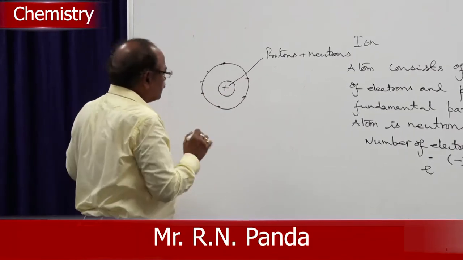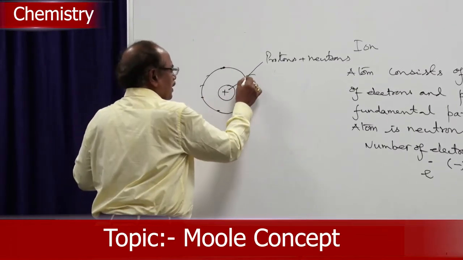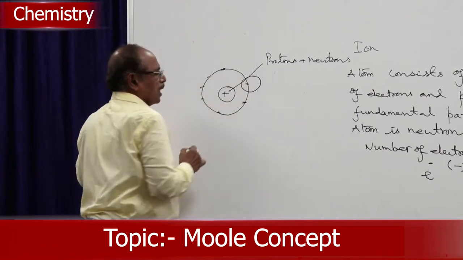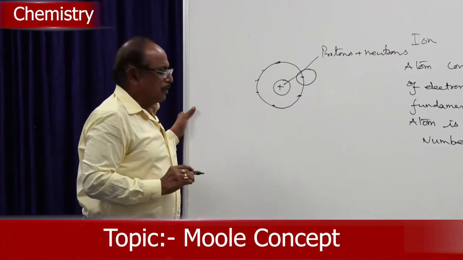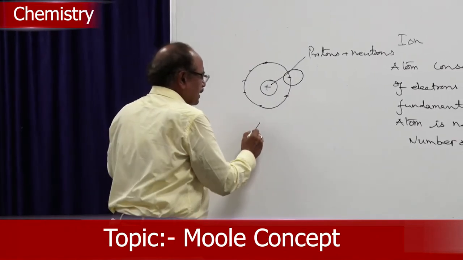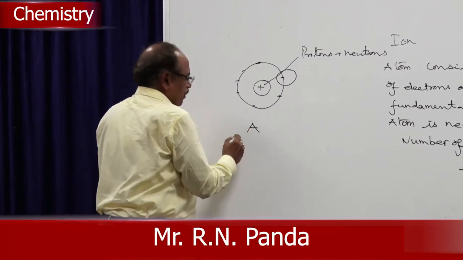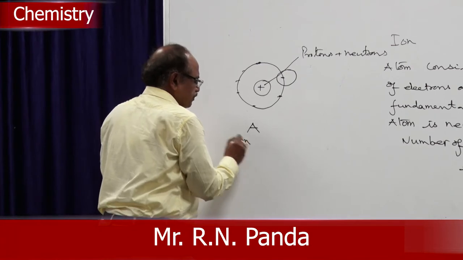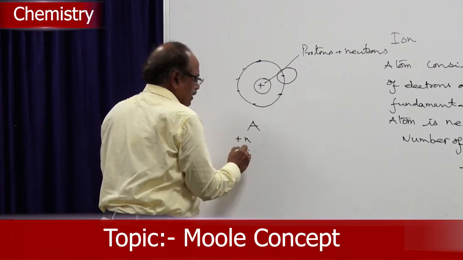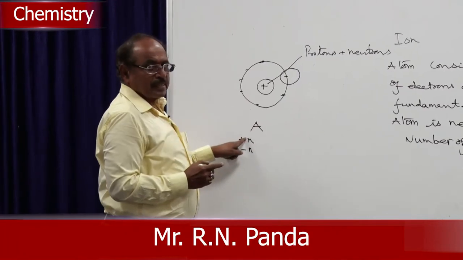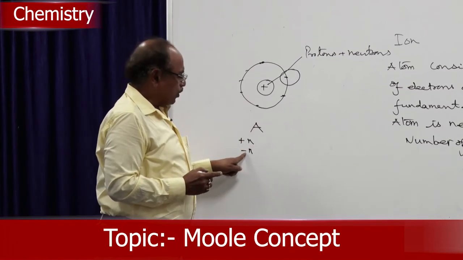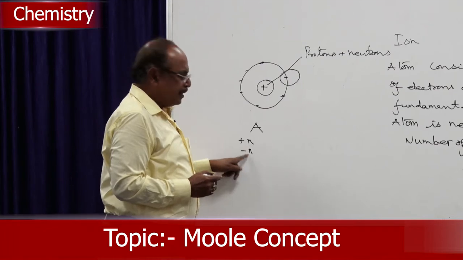Now, suppose by some way we remove one electron from the atom. The atom was there, so the number of positive charges was n and the number of negative charges was also n; n electrons and n protons were present.